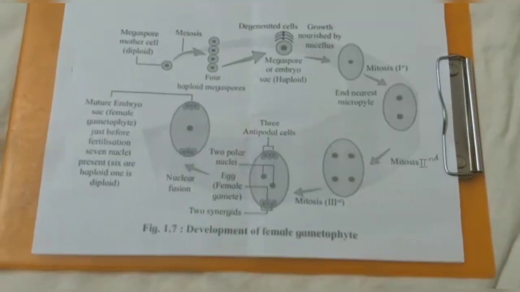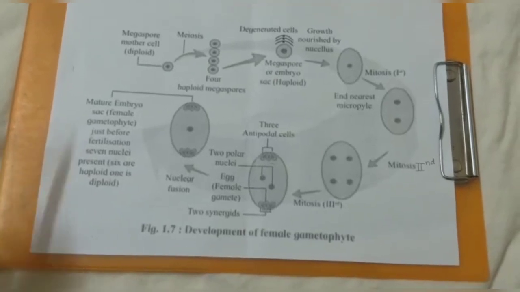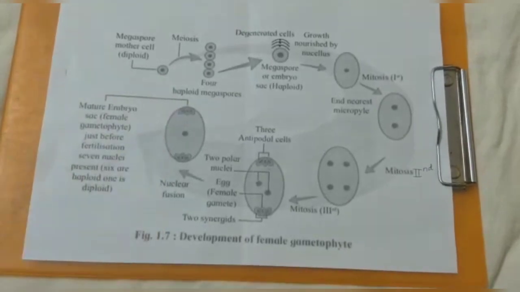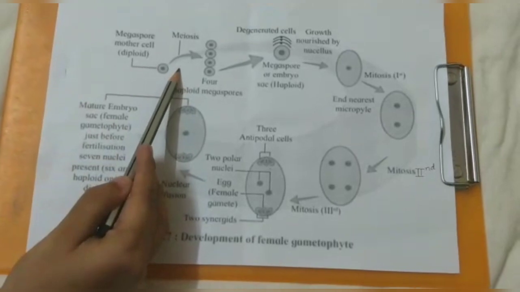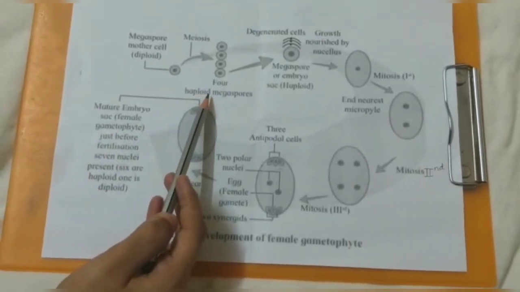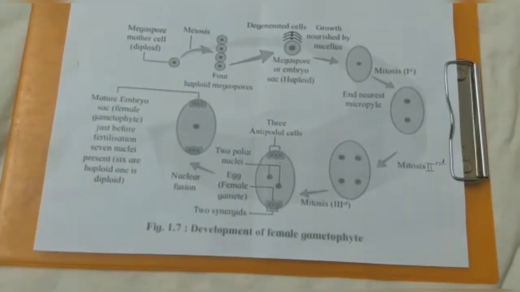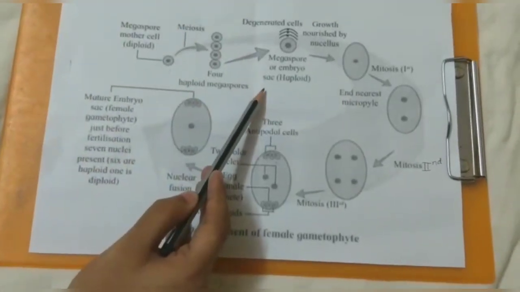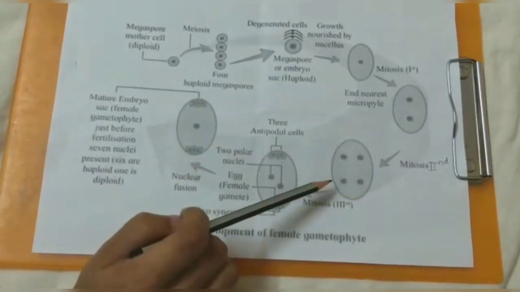Nucellus has many MMC, that is megaspore mother cells, out of which only one near the micropylar end will survive and differentiate to undergo meiosis, and 4 haploid megaspore cells will be formed. 3 of them will degenerate and one near the chalazal end will survive, and then it will undergo mitosis 3 times.